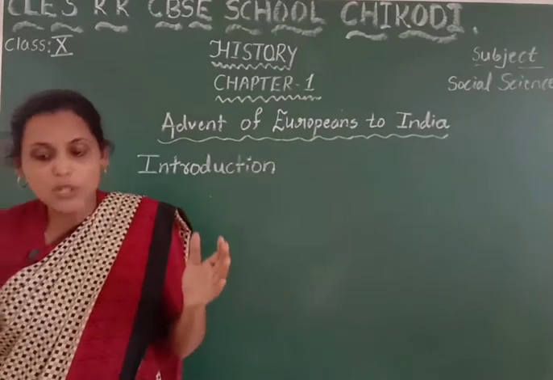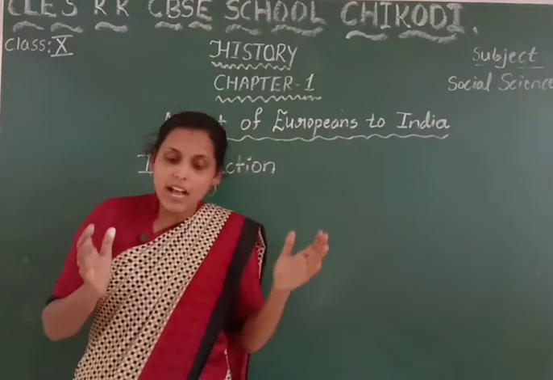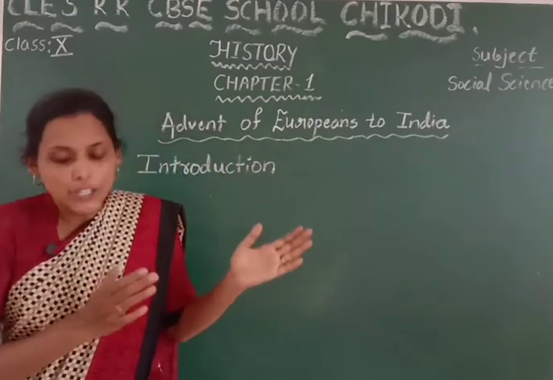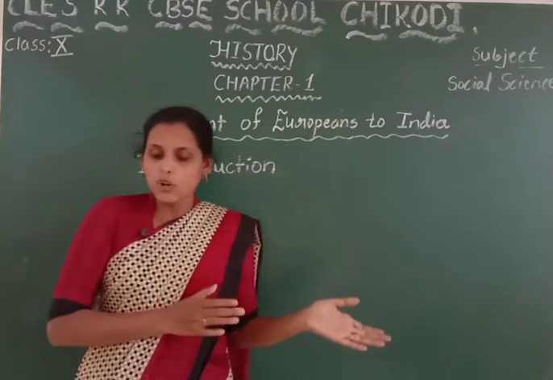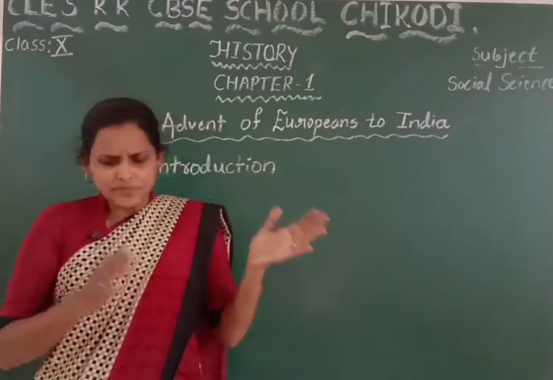Italy had the monopoly over Asia, Arab and other European countries.